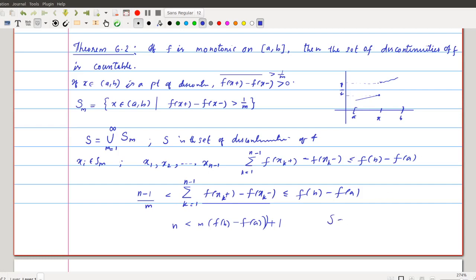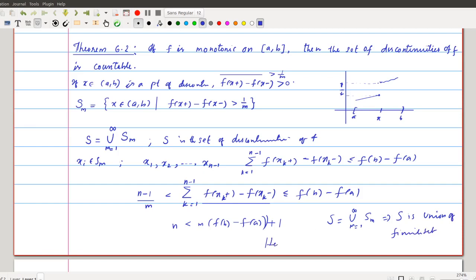Then S equal to the union over m equal to 1 to infinity of Sm. So this is a union of countable sets, and each set is finite, in fact. So this implies S is countable, a union of finite sets.